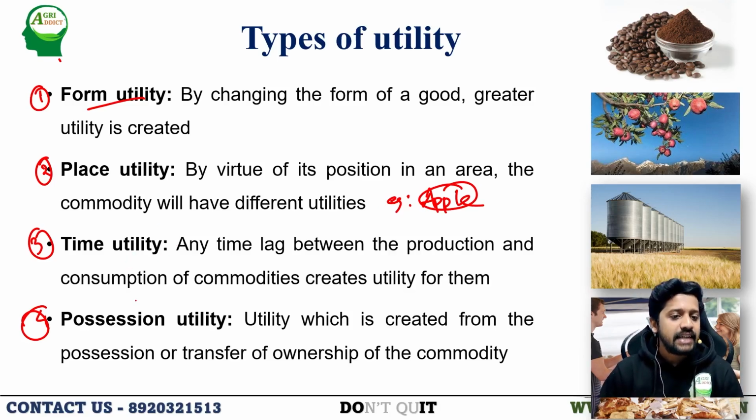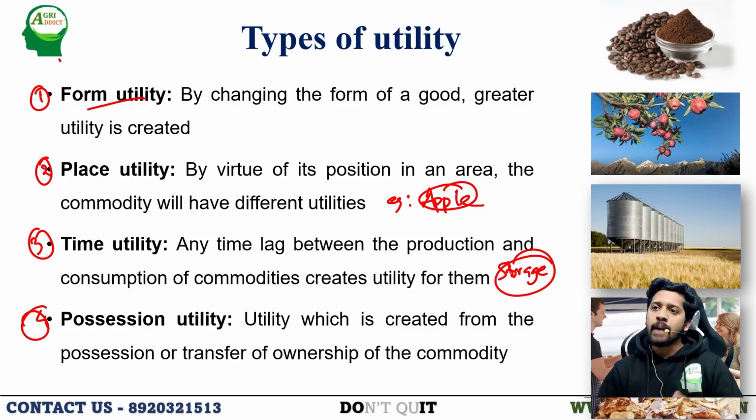Third one is the time utility. Any time lag between the production and consumption of commodities creates utility for them. How is time utility derived? It is via storage. There are certain commodities which will be abundant in the seasonal time, and in the off season time they are not produced. So by storage mechanisms, if we are preserving the commodities into an off season period, when it is not available, it is having greater utility.